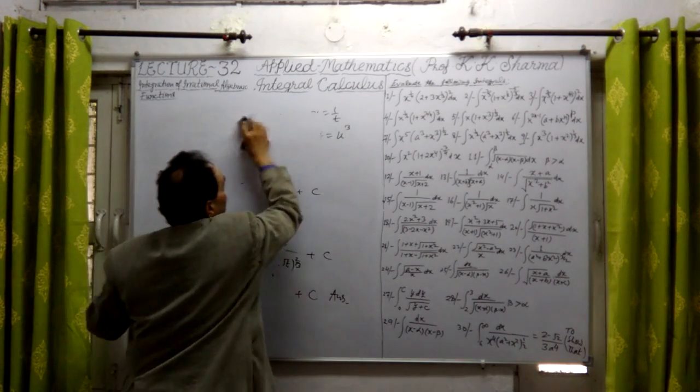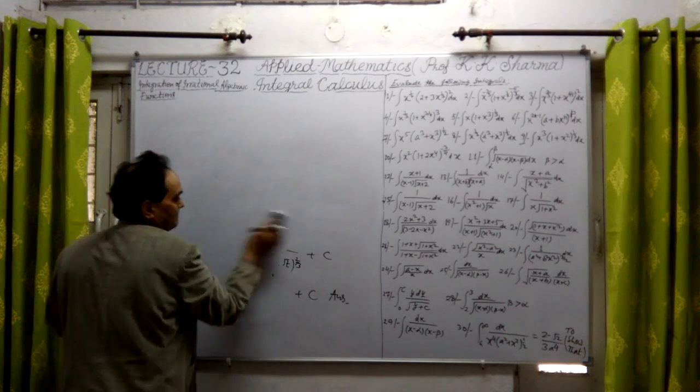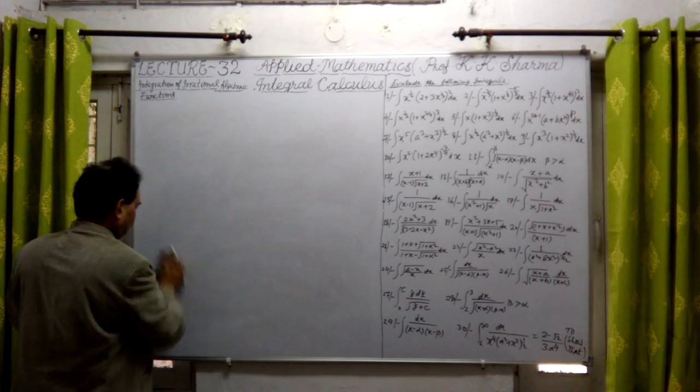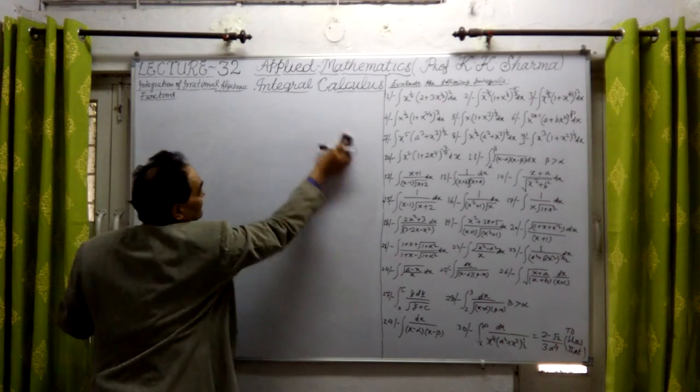Question number third now. What kind is this? This is of first type, that if b is an integer, then how we have to do this?